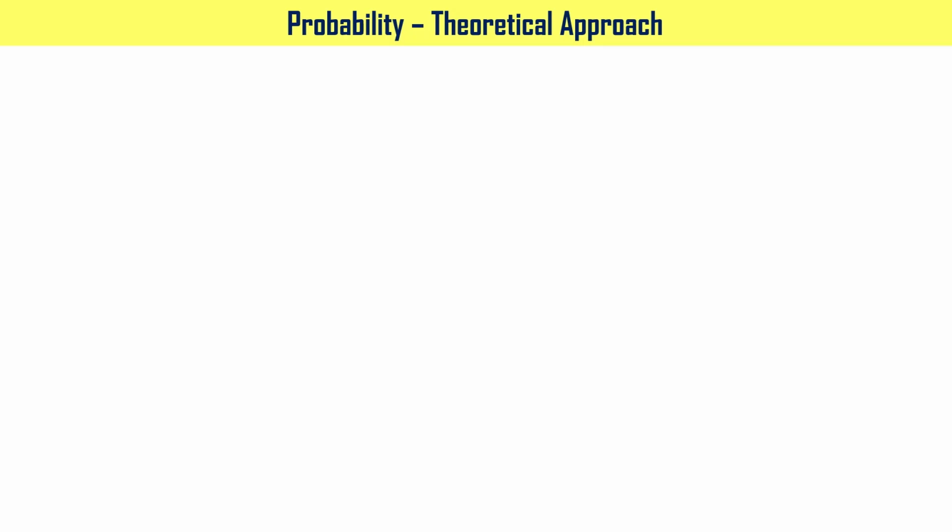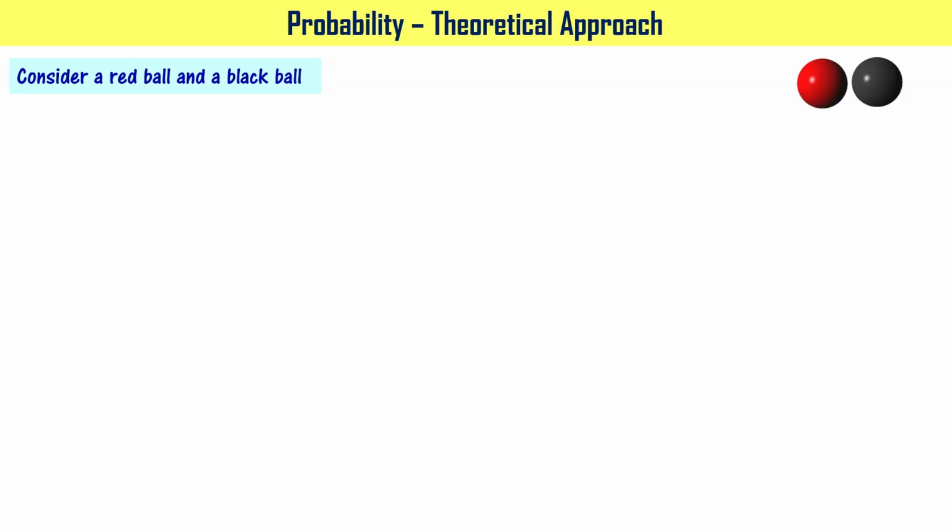Let's understand the concept further with the help of another example. Let us now consider a red ball and a black ball as shown here. I'm saying that in this experiment, we are going to randomly select a ball. It means, for example, you are given two balls here, red and black. Let's say they are there in some bucket.